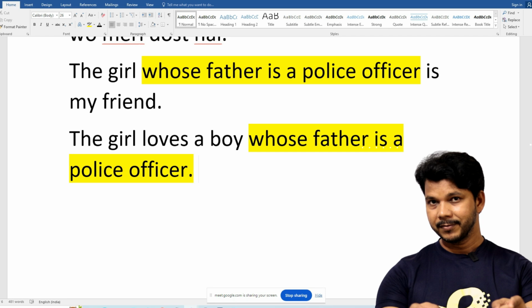So suddenly, just by changing the position, I have changed the designation of the father. I mean, the father has been replaced from the girl to the boy, isn't it? It's a big deal. Here only the girl's father was the police officer, and just because of my English mistake, I have made this boy's father also a police officer.